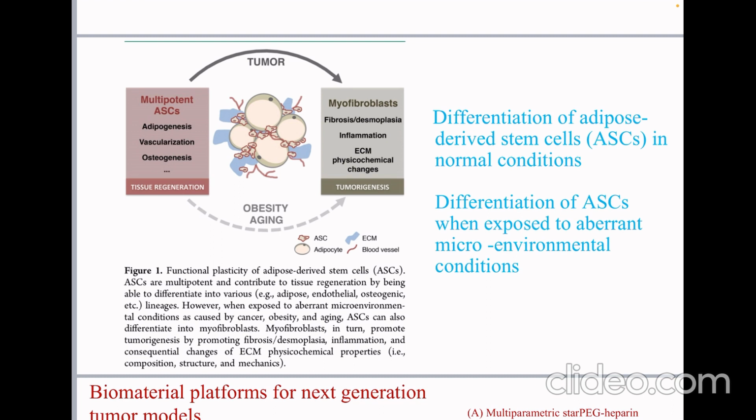As shown in Figure 1, ASCs are able to differentiate into, for example, adipose, endothelial, and many other lineages. However, when ASCs are exposed to aberrant microenvironmental conditions that are caused by cancer, obesity, and aging, these cells differentiate into tumor-promoting myofibroblasts that in turn promote tumorigenesis by promoting fibrosis, inflammation, and consequential changes of extracellular matrix physicochemical properties such as composition, structure, and mechanics.